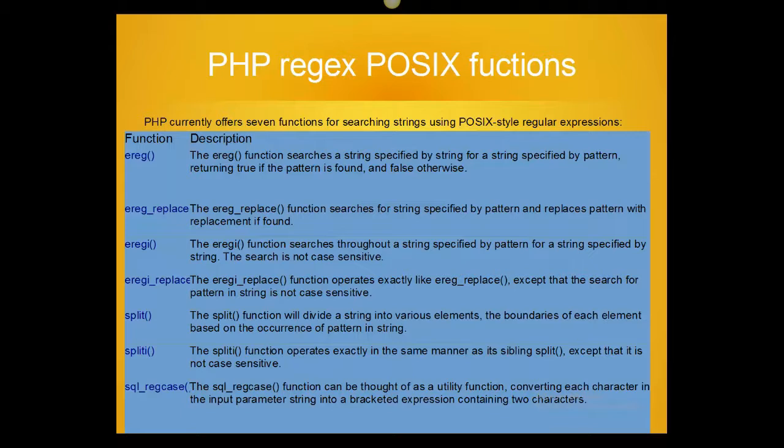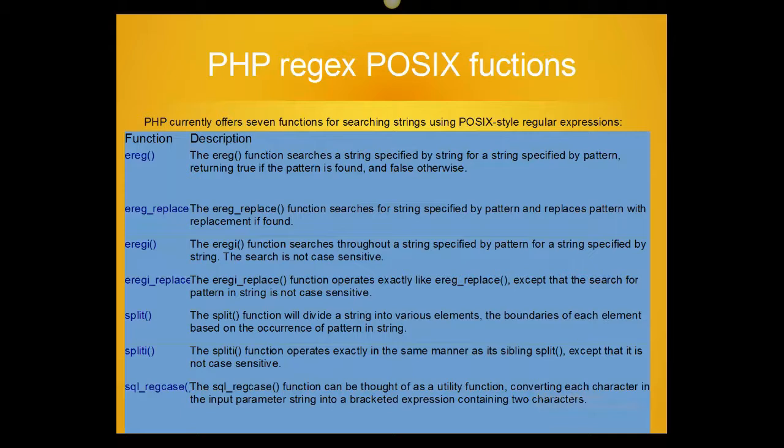And another regex function in PHP is ereg_replace. What does this function do? The ereg_replace function searches for a string specified by pattern and replaces the pattern with the replacement if found. When we have to set the pattern of what we want to replace within a text, we supply that pattern to the ereg_replace function. This function will search and replace the text which you want to replace.